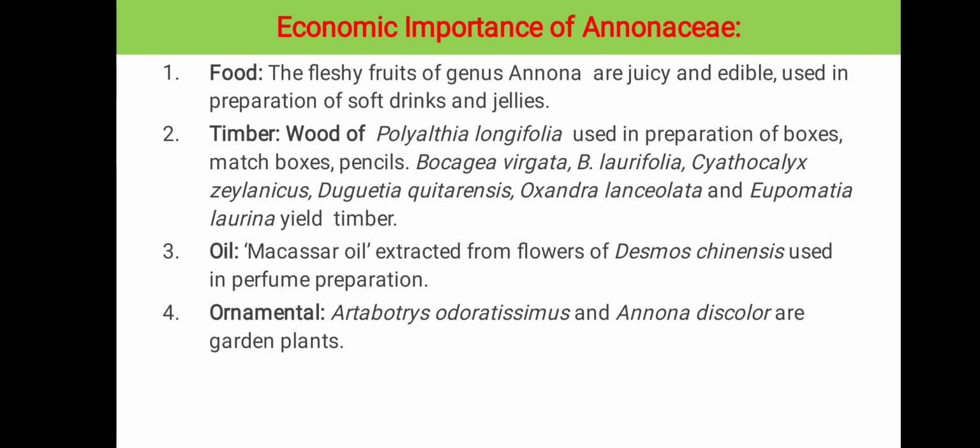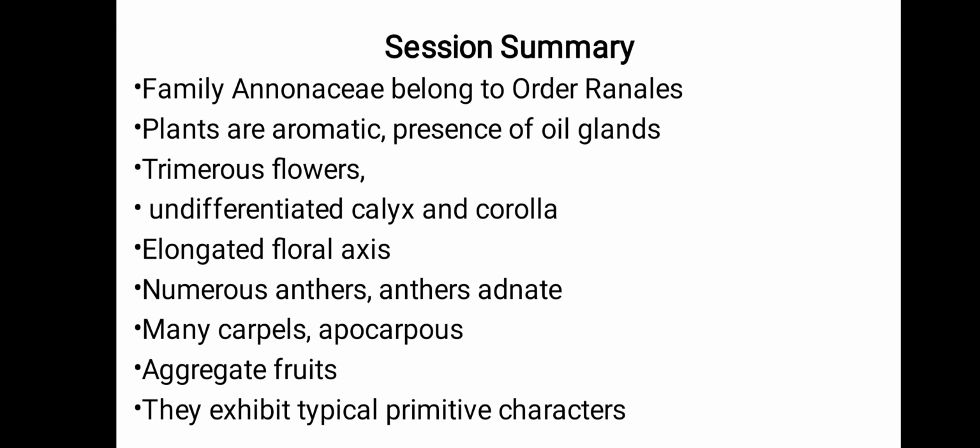Bocageopsis virgata, Bocagea laurifolia, Cyathocalyx zeylanicus, Duguetia quitarensis, Oxandra lanceolata, and Eupomatia laurina. These are all the timber yielding plants of family Annonaceae. Oil. Madagascar oil is extracted from the flowers of Desmos chinensis, and this is used in perfume preparation. Some of the plants are grown as ornamental. Artabotrys odoratissimus and Annona discolor are grown as garden plants.